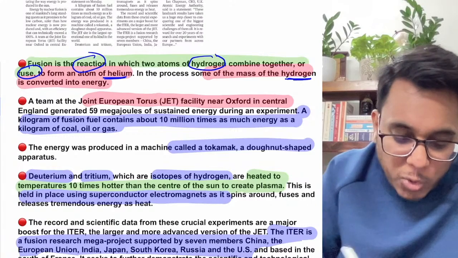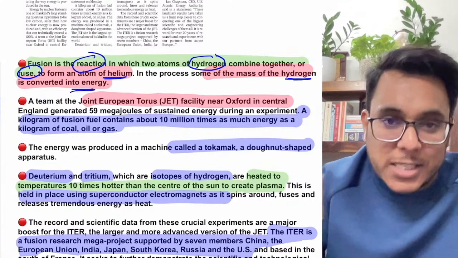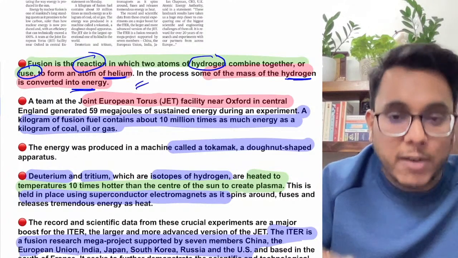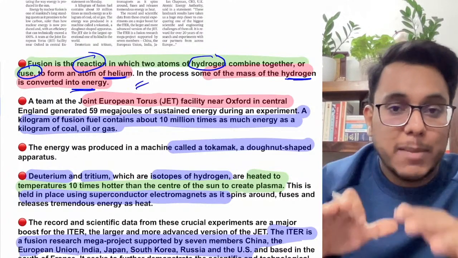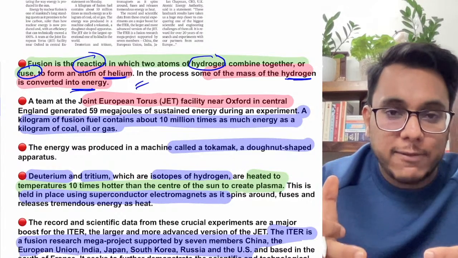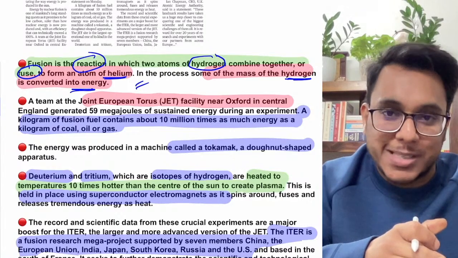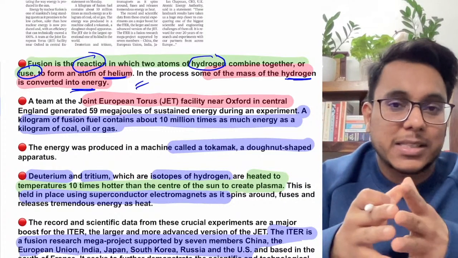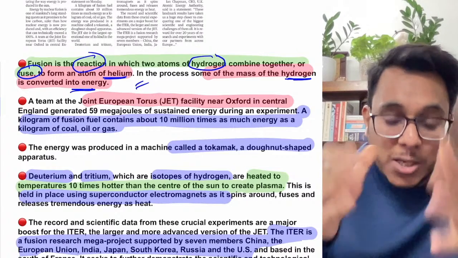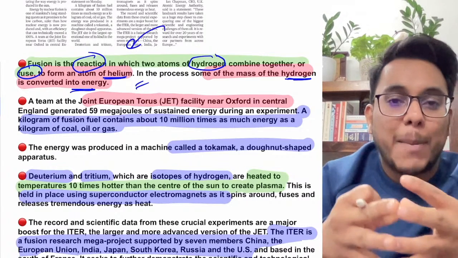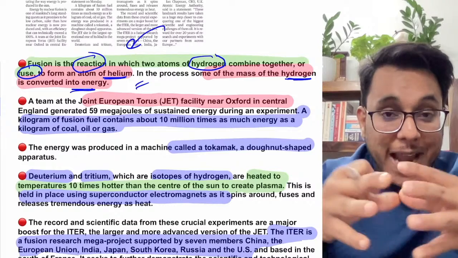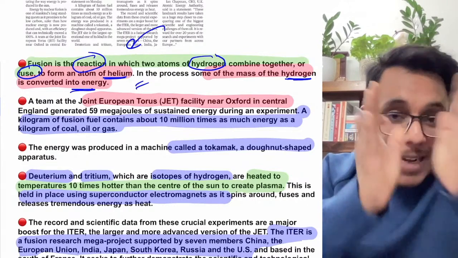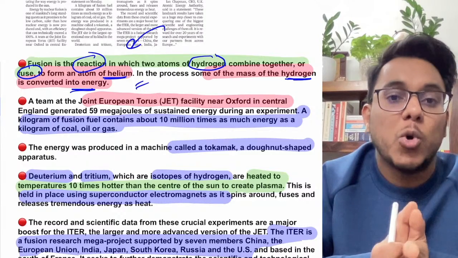Some mass of the hydrogen will convert into energy, and this energy we can use for electricity generation. So nuclear fusion is actually very promising. Nuclear fusion is what is happening in the sun, and because of it the sun is producing so much energy. If we tap this nuclear fusion, combining two atoms of hydrogen and producing energy, our reliance on fossil fuels might go down.